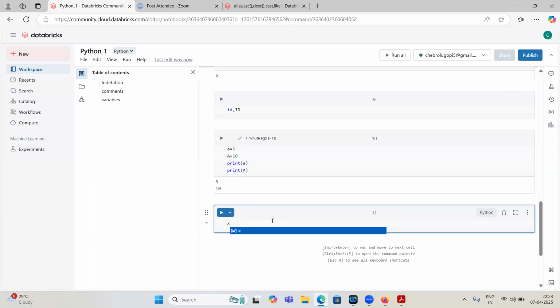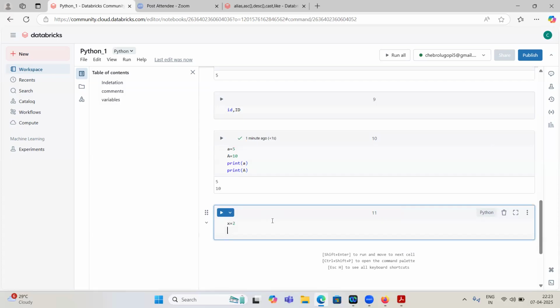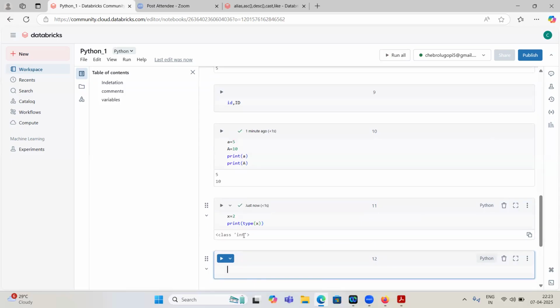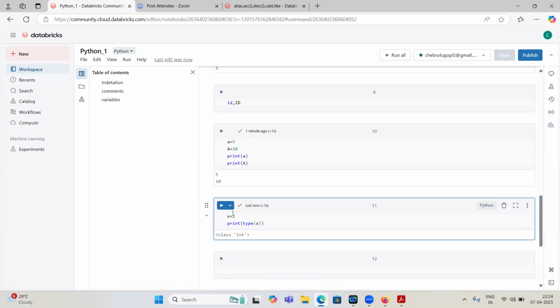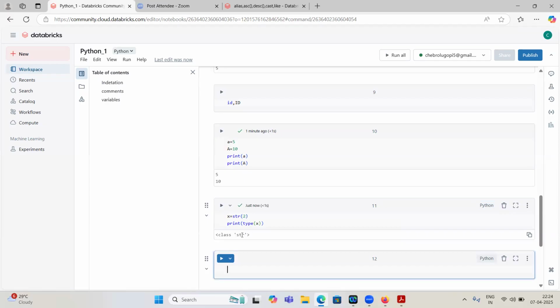So x equal to 2. How to print the type of it? We have the function type, right? If I print type of x, since x equal to 2, it will print int. So how to typecast it? I mean, how to change the data type of this? In Python we have casting. If I want to change this data type to string, you can apply the string function on top of this 2, then it will change the type. See here, now it is string type, right?